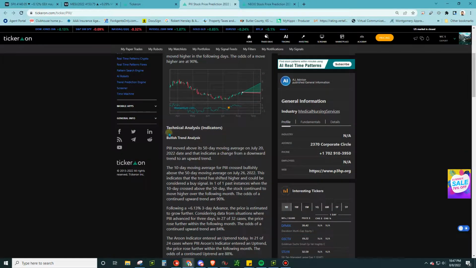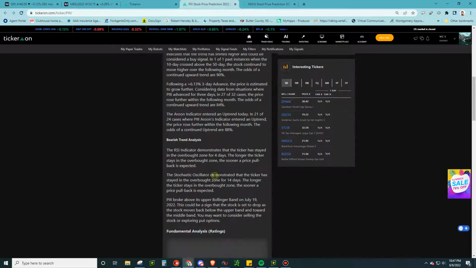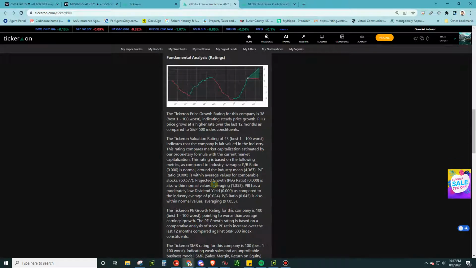And so we can come in here and what it'll do is lay out the bullish trend analysis so you don't have to chart it. So this is, again, why I like this. It's so easy. You don't have to chart it. You can just come in here and look at it. This is what I've always liked about Tickeron, is it gives you a summary.